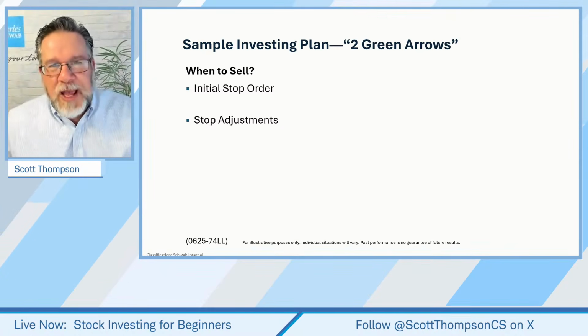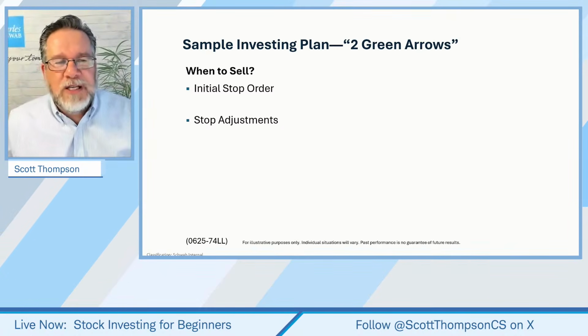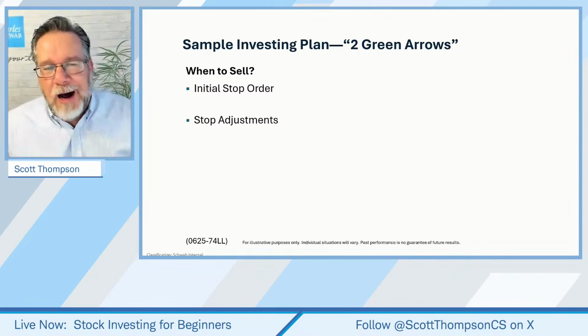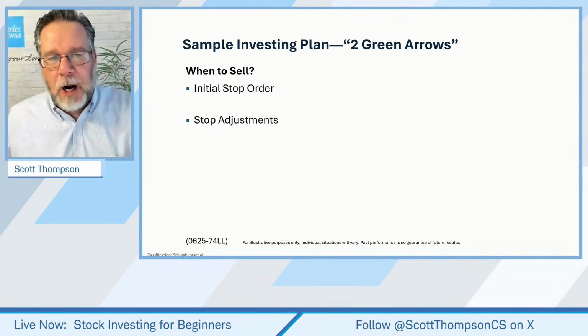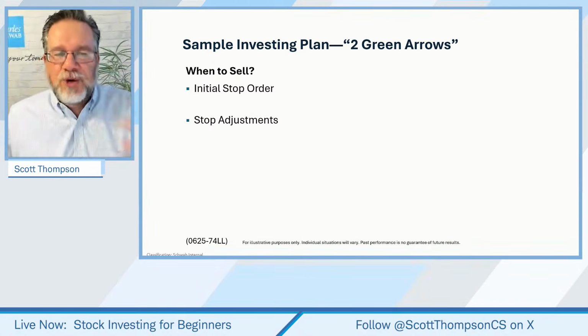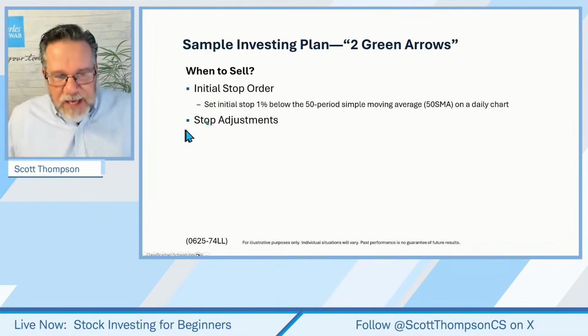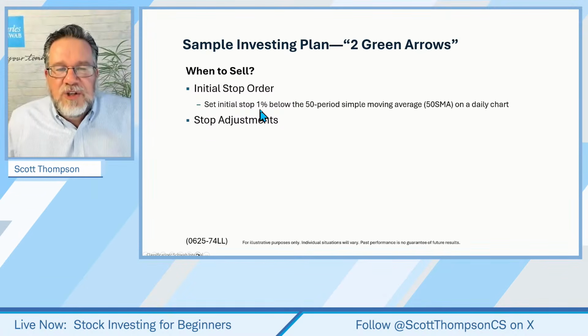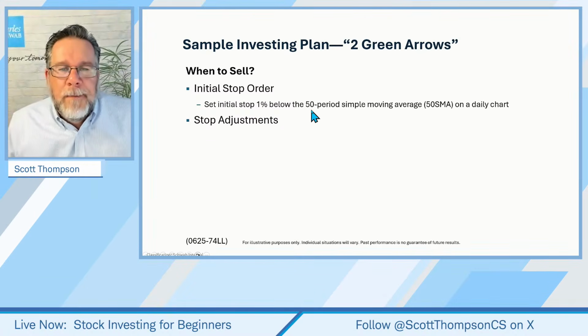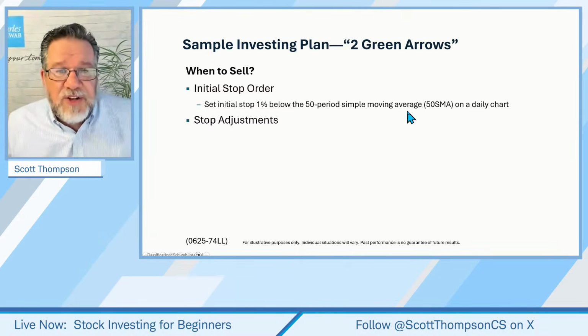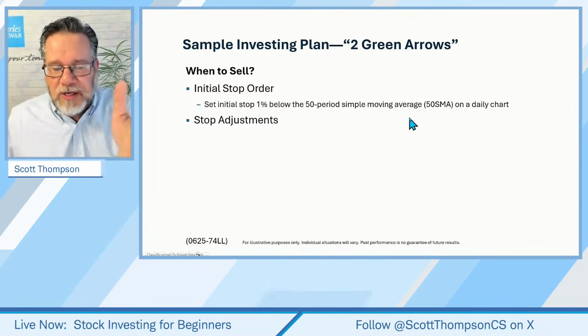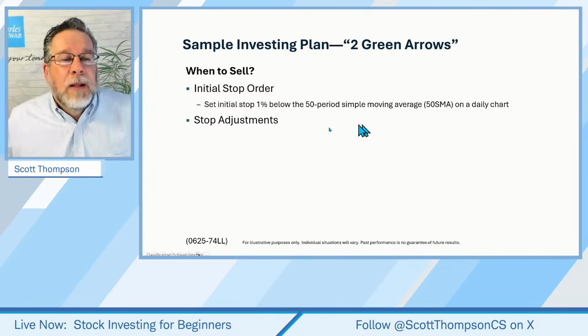However, as we had been in some trades for a little while, people said, well, I've got some nice profit on these. Could we have a profit target order to sell? And you can. We're just not going to cover it here today, okay? But the initial stop order is set the initial stop 1% below where? Below that 50-period simple moving average, which is easy to see on the chart. Again, we'll go through an example or two and you can see that, all right?